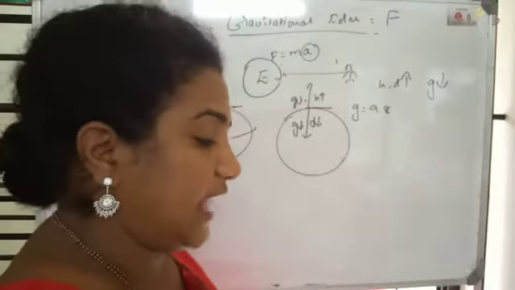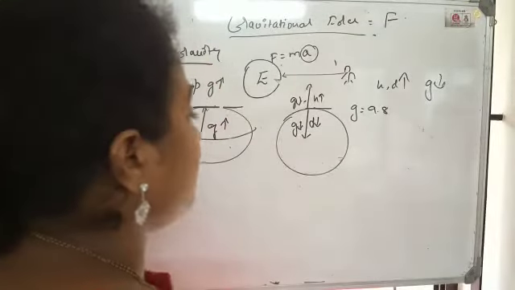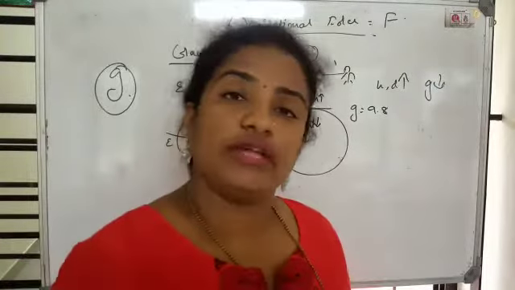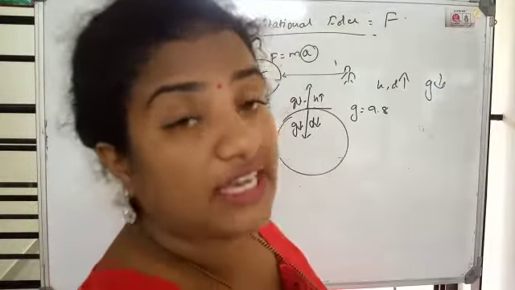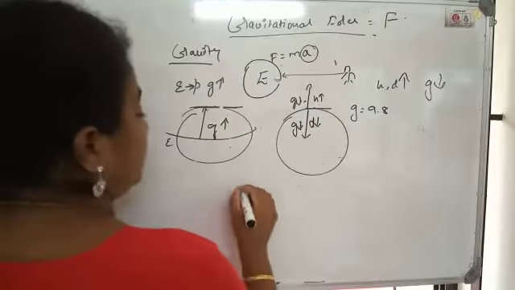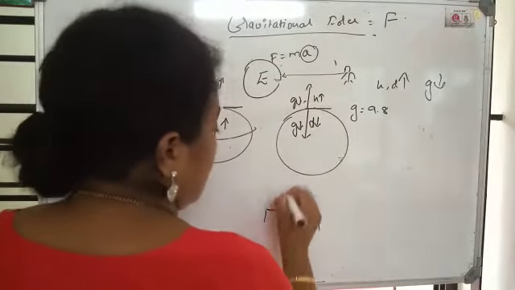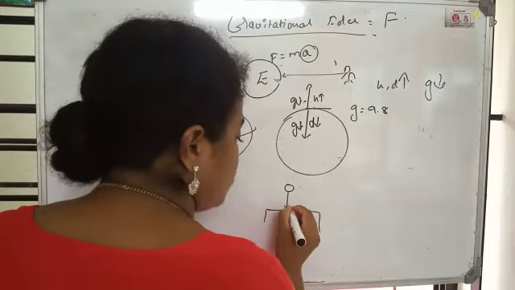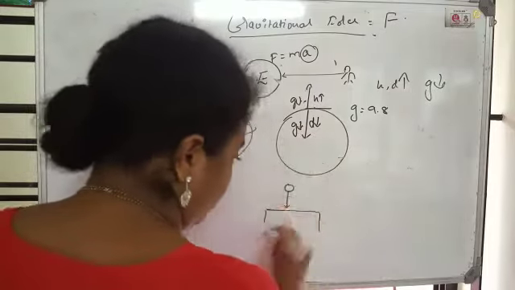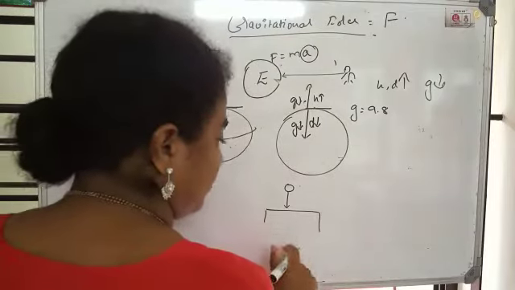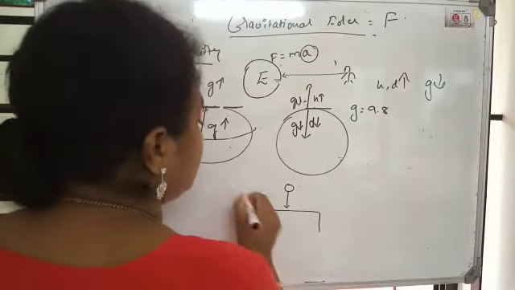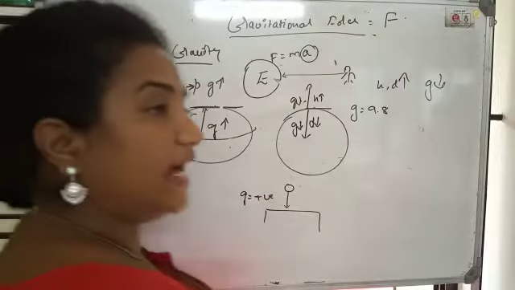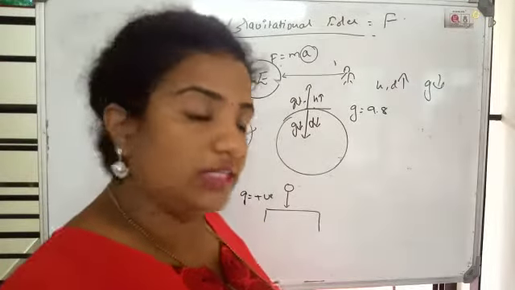Next characteristic: the value of g can be positive, negative or 0. Let us see in which cases it will become positive, negative and 0. If this is the ground and there is a body here falling under the influence of gravity, towards the center of the earth in the downward direction, then g value will be positive because it is acting along the gravity.